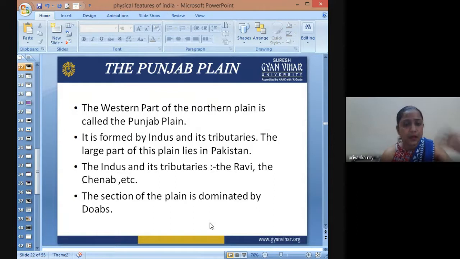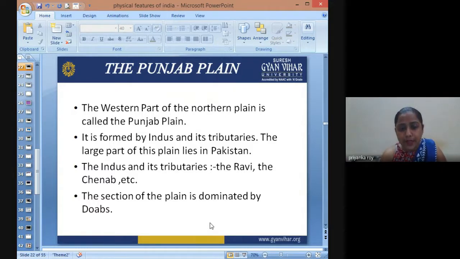Okay, so let's talk about the Punjab Plains now. The western part of the northern plain is called the Punjab Plains. It is formed by the Indus and its tributaries. The large part of its plain has now gone into Pakistan, but we have a few important rivers running in India, that is, Chenab and Ravi, which flow in India before joining the Indus, then leave the Indian territory and join as tributaries of the Indus.